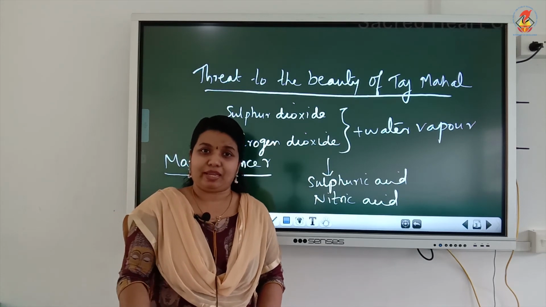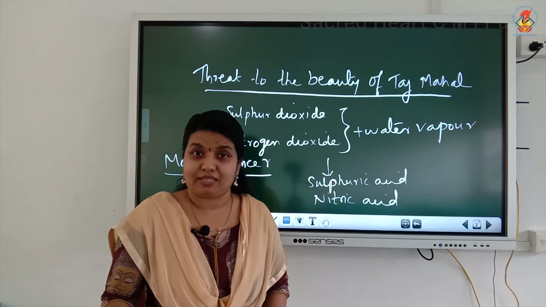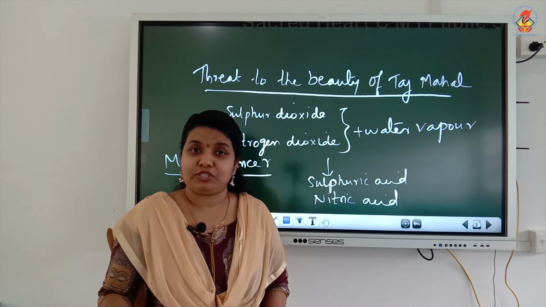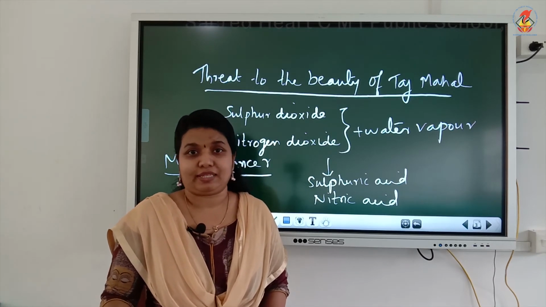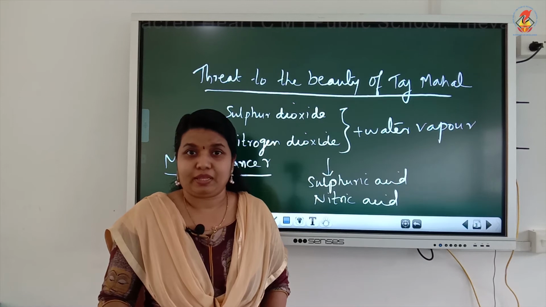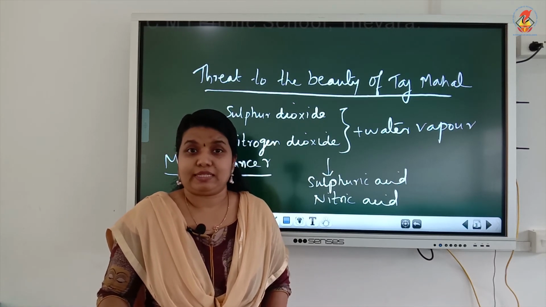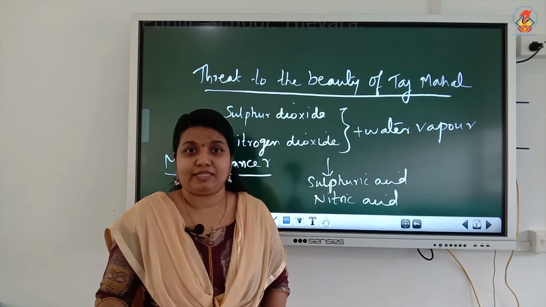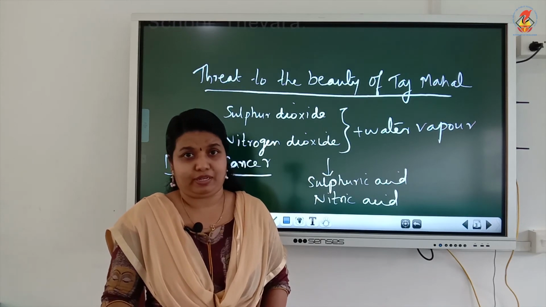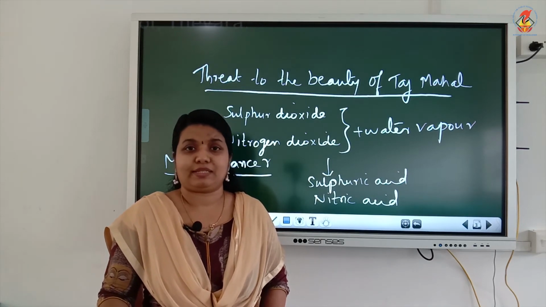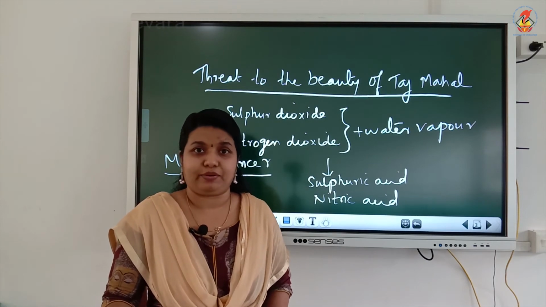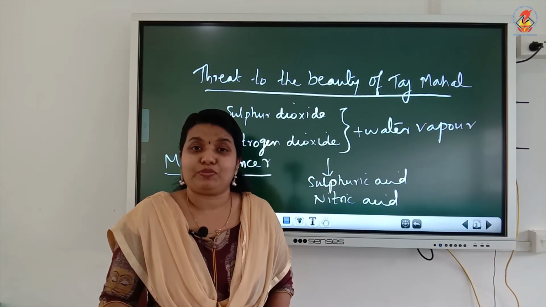This is an important question. Taj Mahal is located in an industrial area, Agra. There are lots of industries like rubber processing industries, chemical industries, automobile industries, and especially the Mathura oil refinery. From these industries, gases like sulfur dioxide and nitrogen dioxide are released into the atmospheric air.